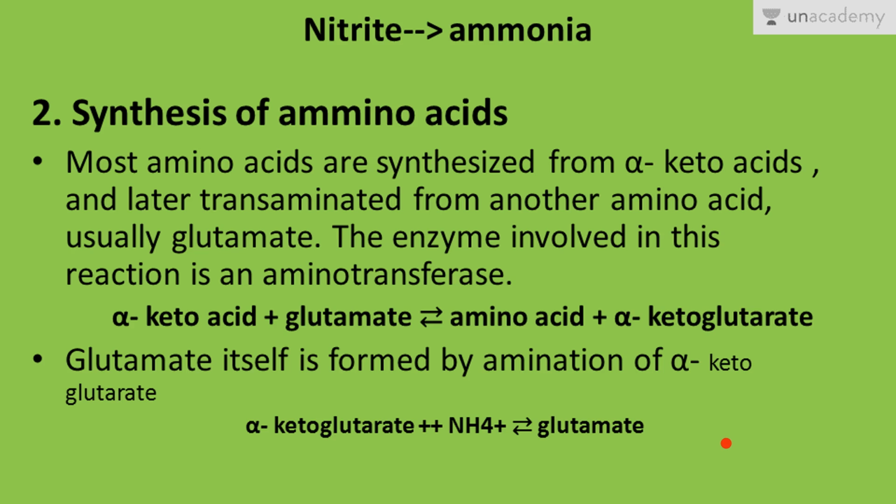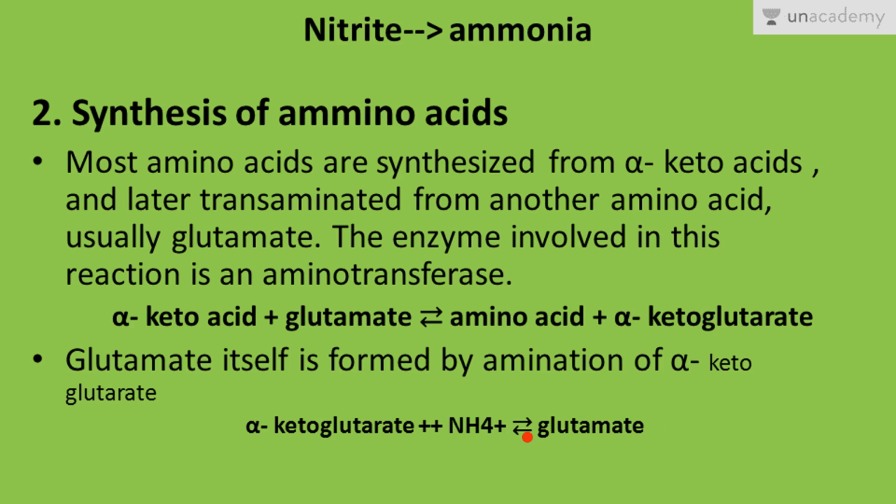So in the synthesis of amino acids, this alpha ketoglutaric acid is also formed by the reaction of alpha keto acid with glutamate. It results in the formation of an amino acid and alpha ketoglutarate, and this alpha ketoglutarate then reacts with ammonium ion, NH4+, and results in the formation of glutamic acid or glutamate.